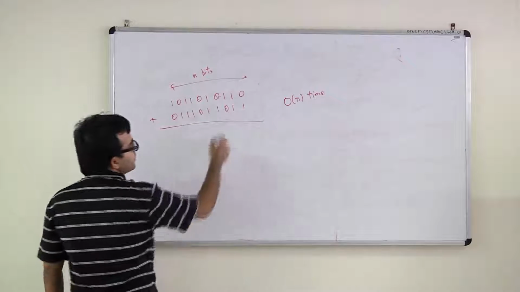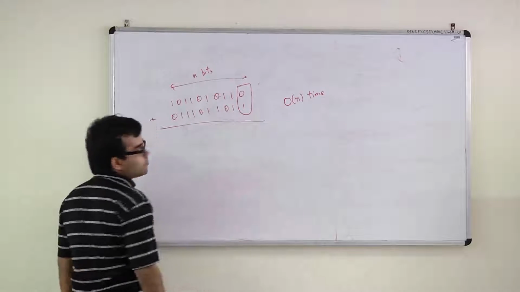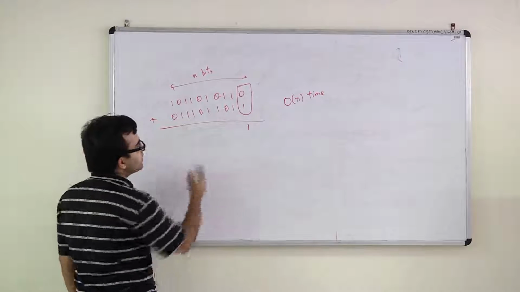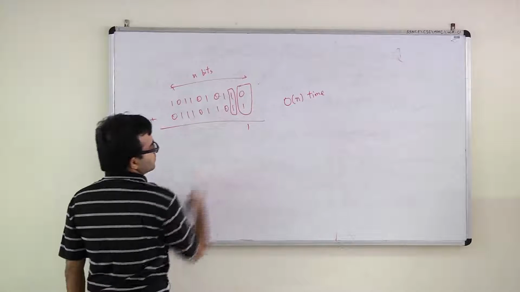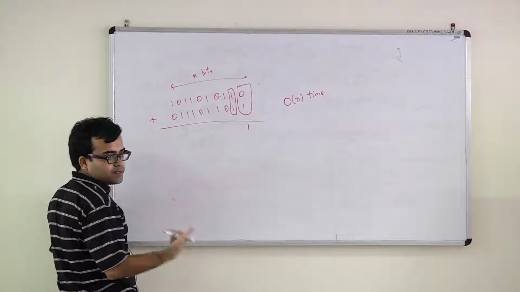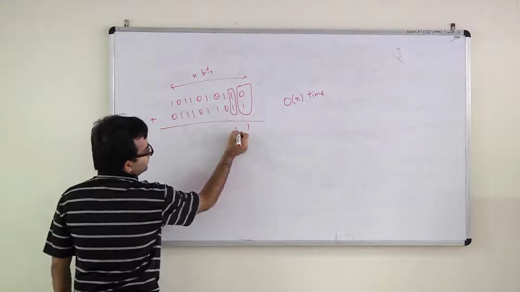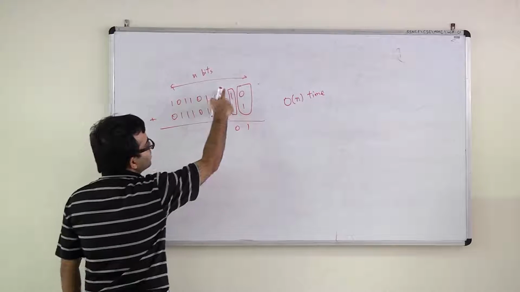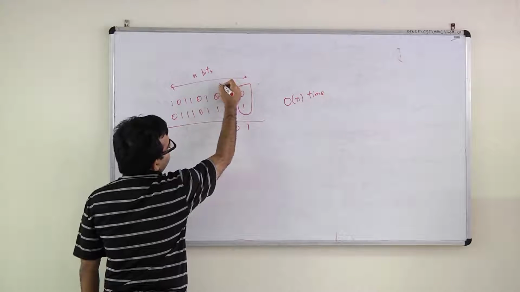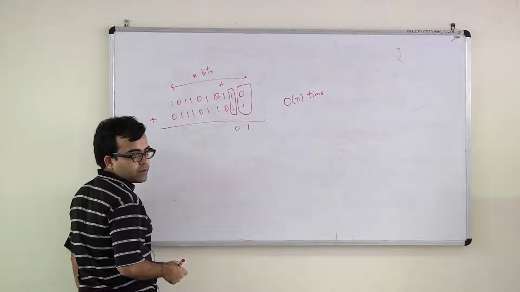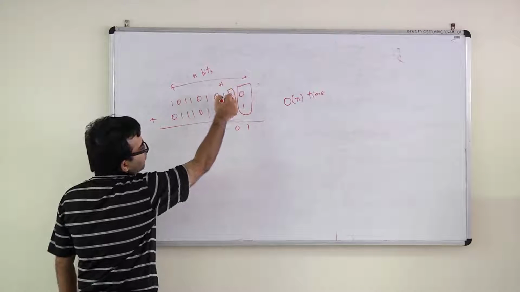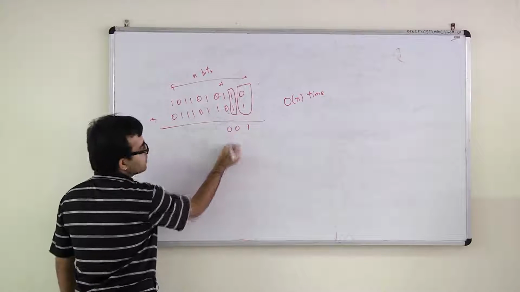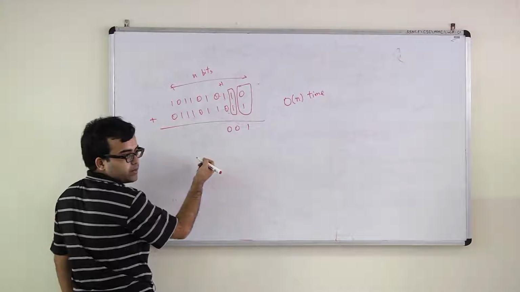Why? Because you start by adding up these 2 bits. You get 1. This takes 1 unit of time. Then you add these 2 bits. 1 plus 1, what is this? It's going to be 1, 0, right? So you put a 0 here and you carry over 1. So when you go to the next bit, you have a carry of 1. Right? So again it's 1, 1, 0. Again it becomes 1, 0. So again you have a carry of 1.